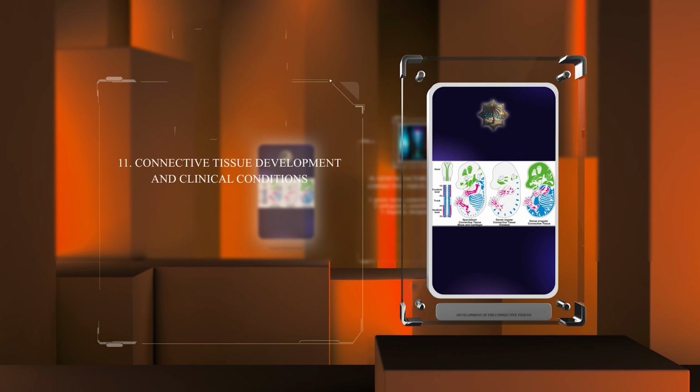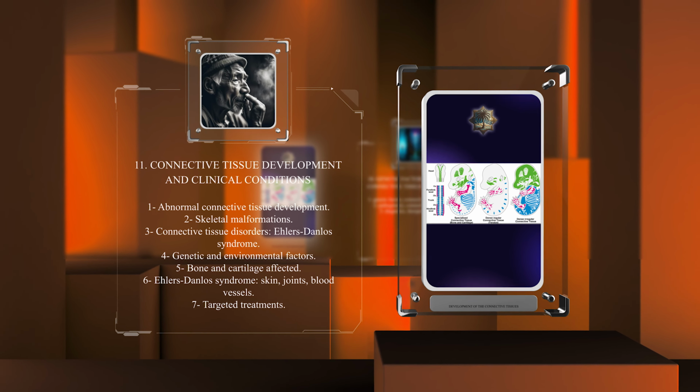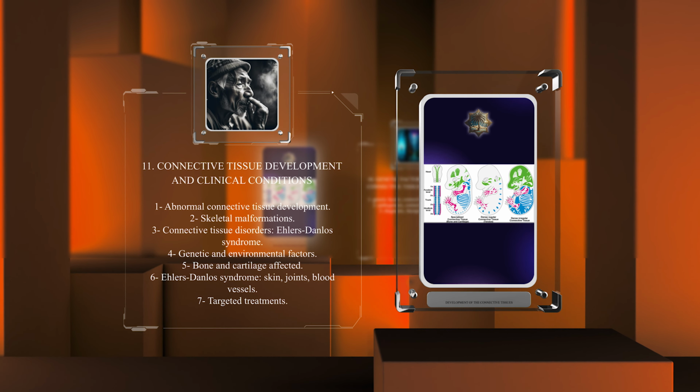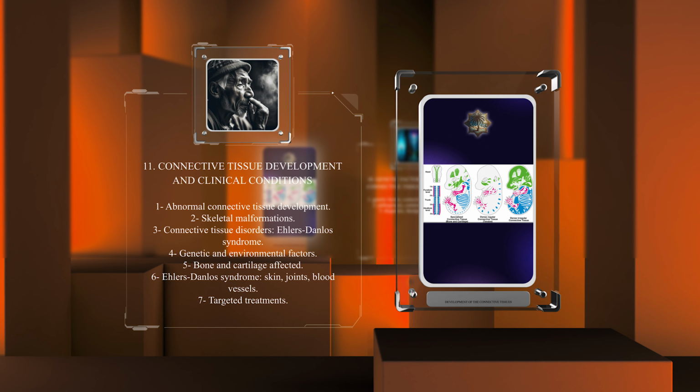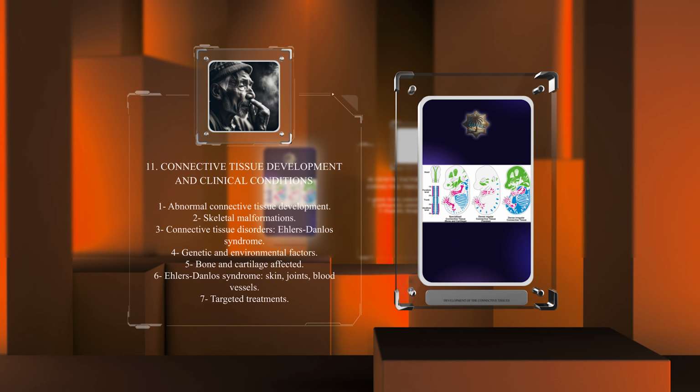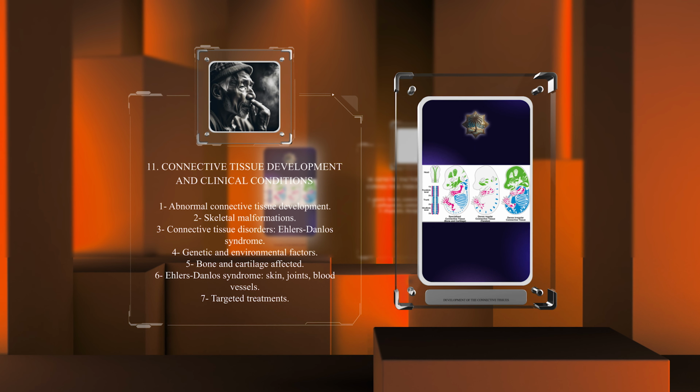Abnormal connective tissue development can lead to skeletal malformations and connective tissue disorders like Ehlers-Danlos syndrome. Genetic and environmental factors contribute to the development of these conditions. Skeletal malformations affect bone and cartilage, while Ehlers-Danlos syndrome affects various connective tissues, including skin, joints, and blood vessels. Understanding these relationships helps develop targeted treatments.